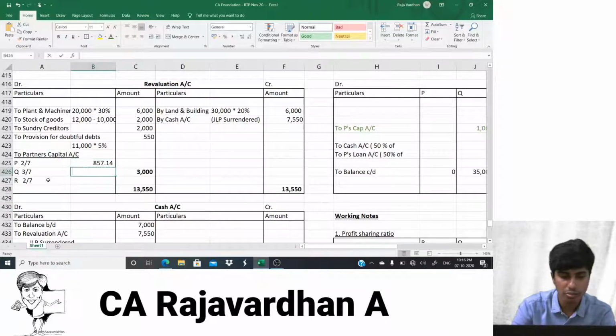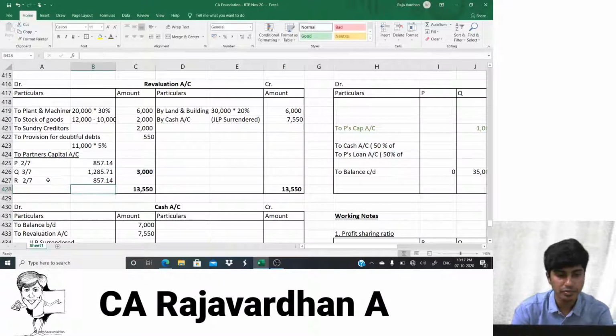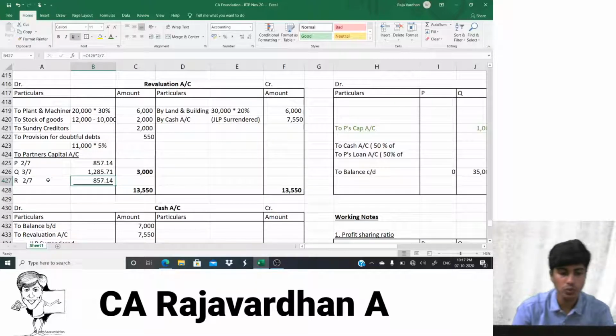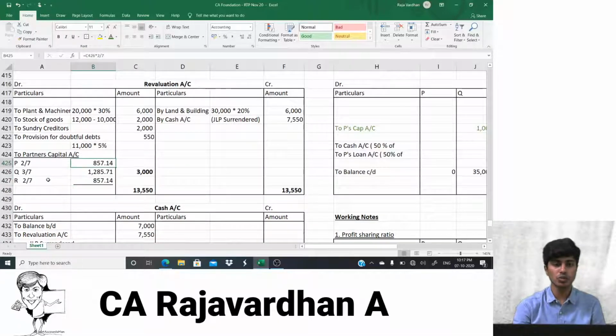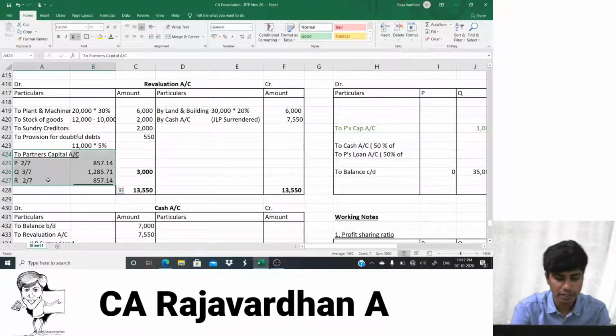Okay, fine, I'll type it again. This multiplied by how much? 3 by 7, and now about here this again, same thing multiplied by 2 by 7. Control U. Yeah, so that's how 3000 would be arrived at. This is the balancing figure. Don't forget that fact, guys.